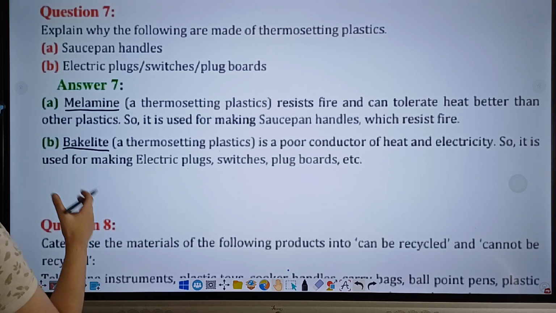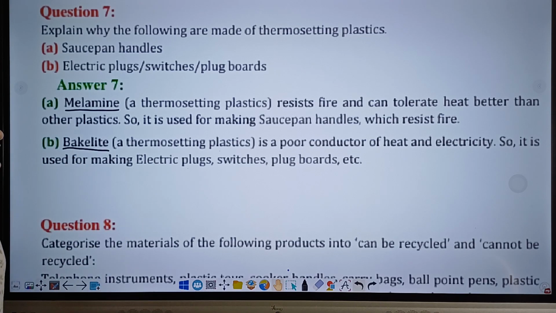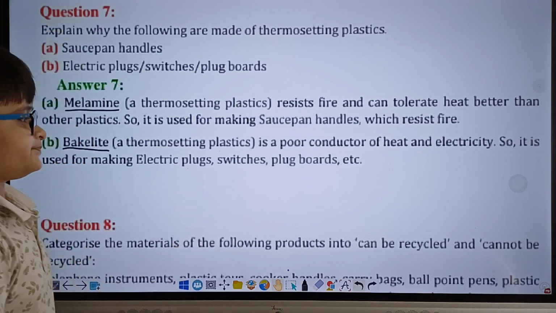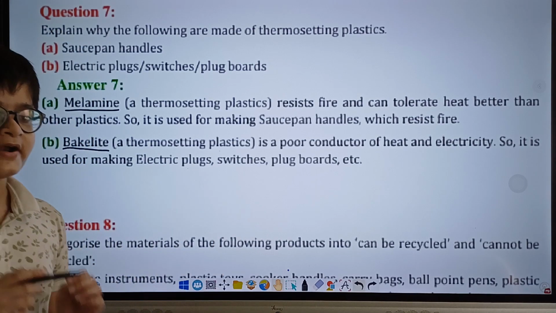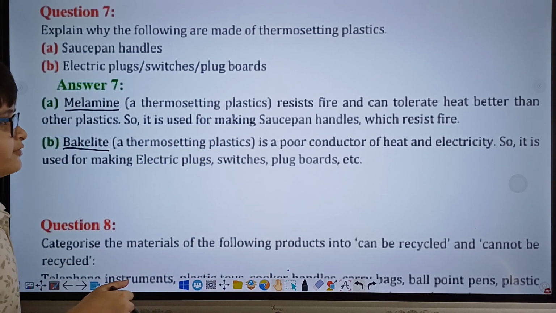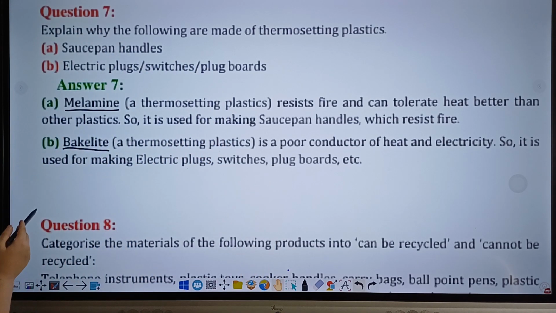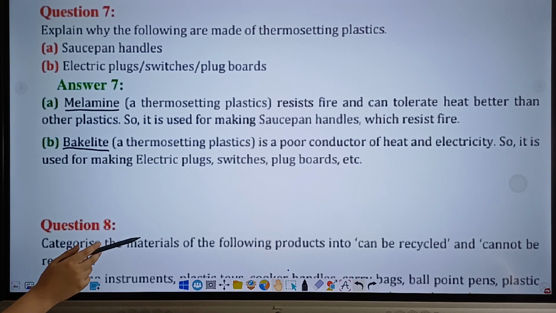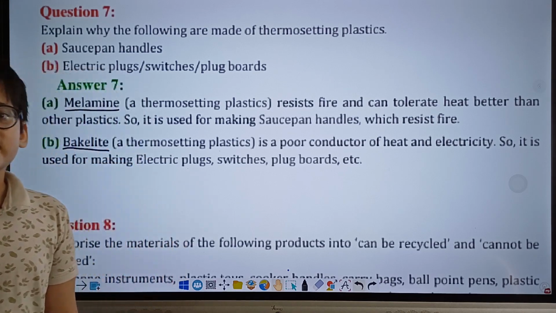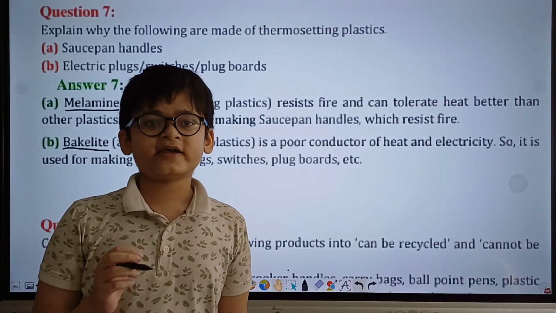Bakelite is a thermosetting plastic which is a poor conductor of heat, just like melamine. And not only is it a poor conductor of heat, it is also a poor conductor of electricity. Due to these properties, it is used for making electric plugs, switches, plug boards, etc. Since it is a poor conductor of heat and electricity, neither electric current nor heat can pass through it.